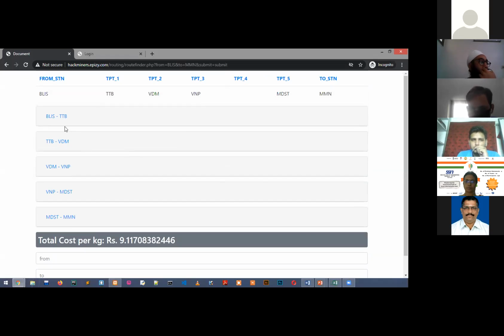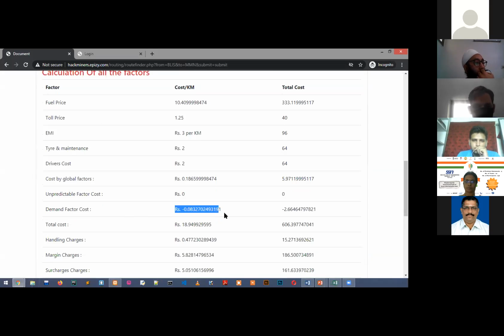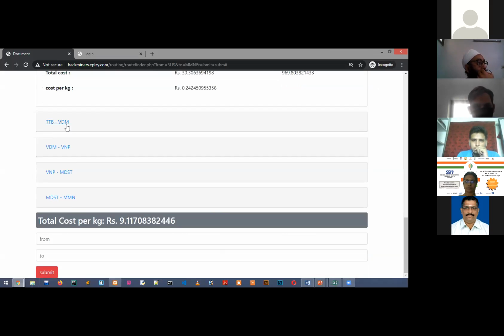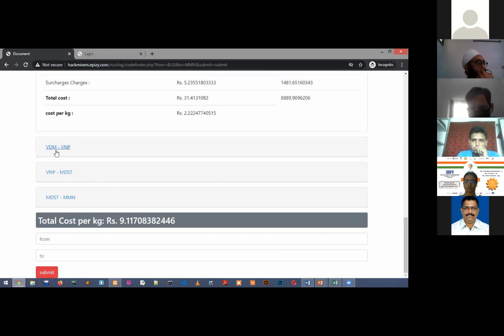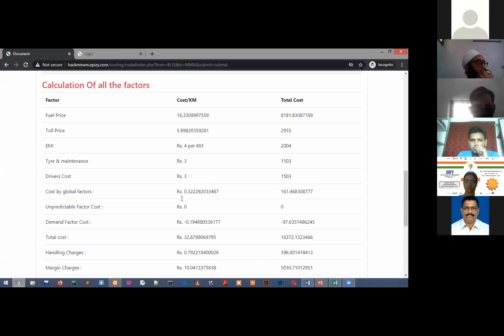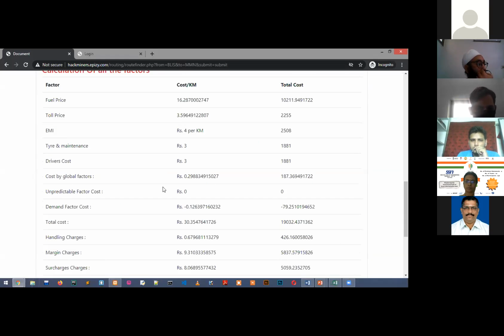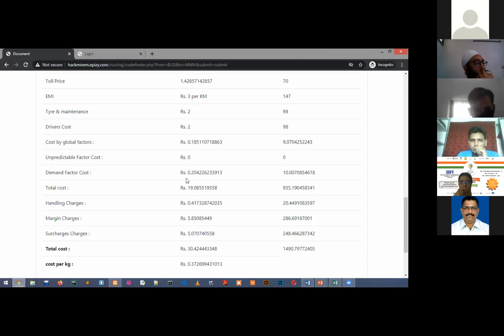Sir, the values might be affected because we have a random value in the demand. Here the demand factor is negative; in the others, the demand factor can be positive or negative. It depends. So the value is coming out to be 9.1, and my current rate is 12 rupees. That's because all the demands have a negative factor.